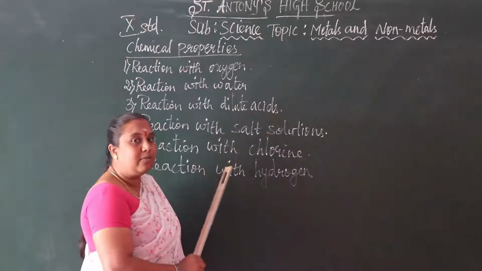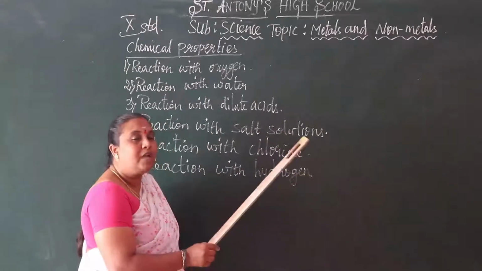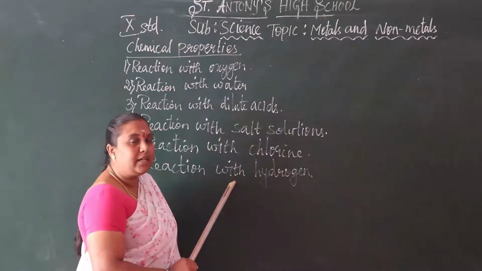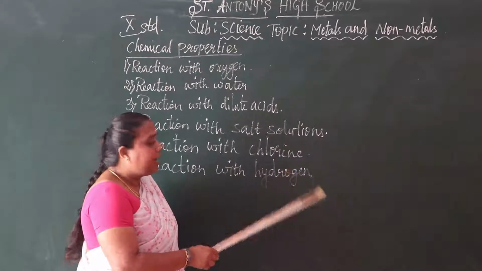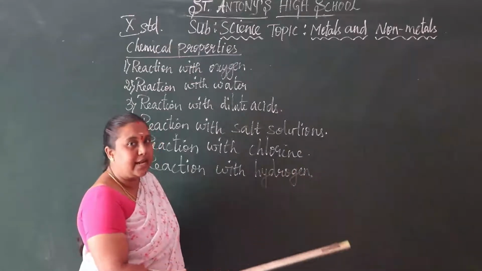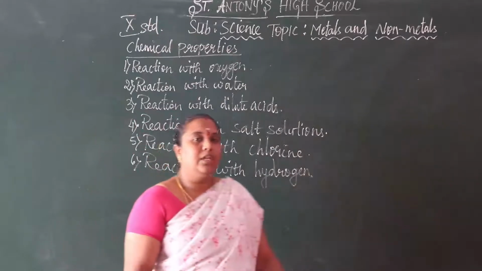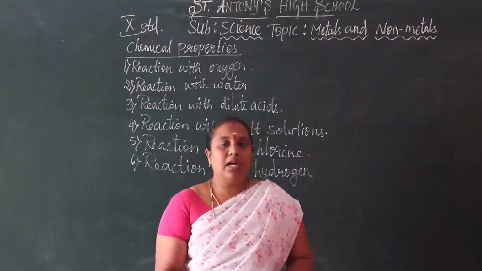Here, the less reactive metals don't react with hydrogen to form metal hydrides. Only more reactive metals react with hydrogen and form metal hydrides. Metal hydrides. Okay, children, understood? Then we move on to the non-metals.